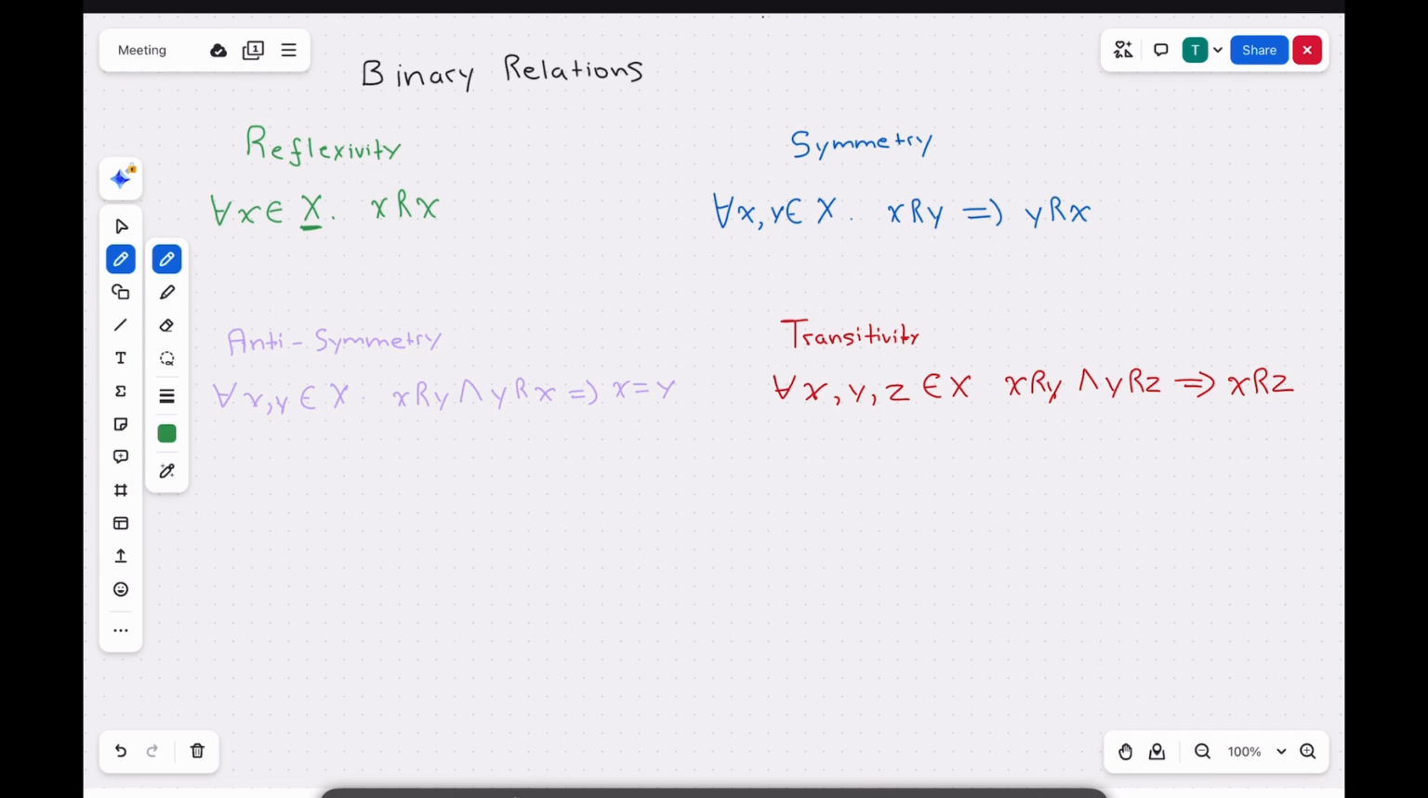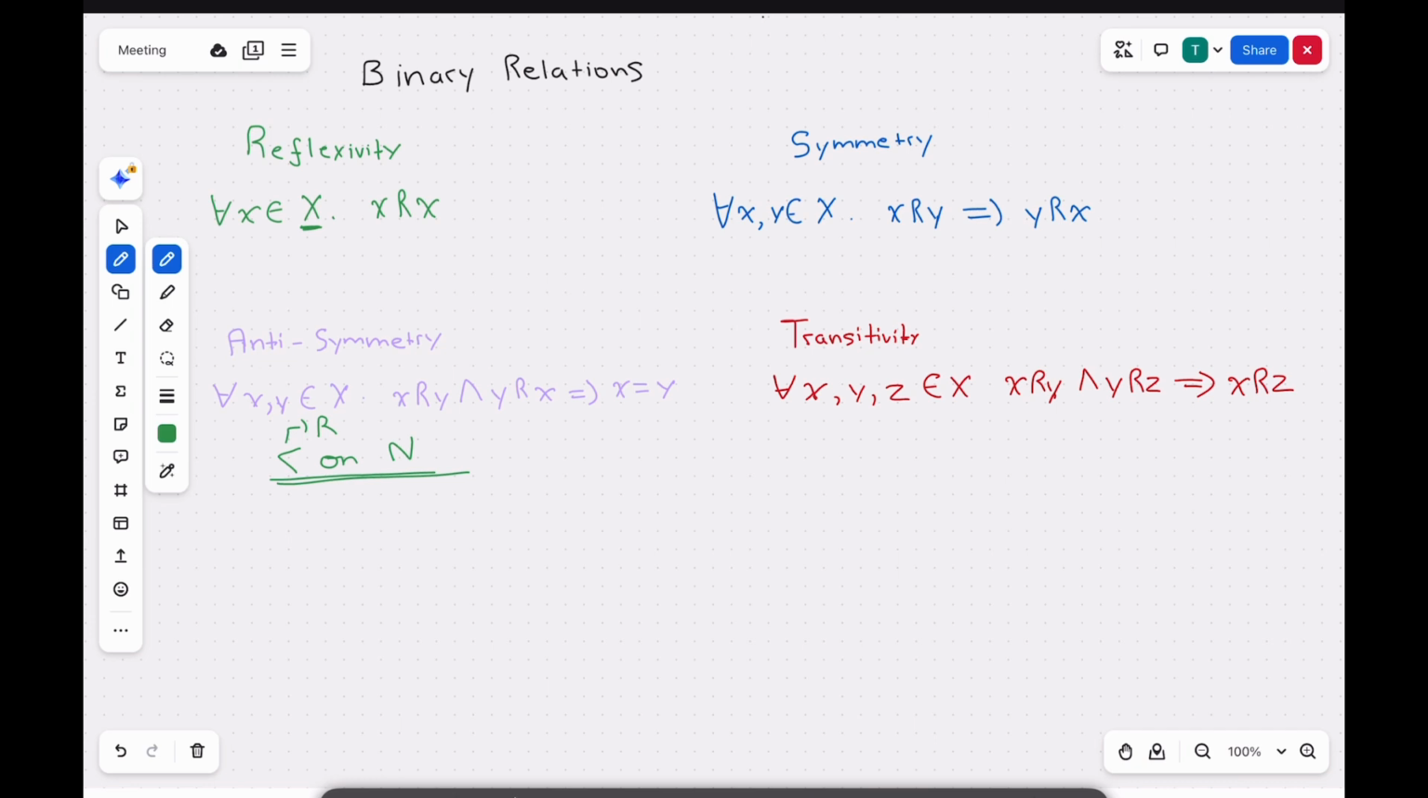Let's first consider a relation of this sign, less than or equal to, on N. So first, this is our relation. So this is R in these examples. So let's see if this is reflexive.